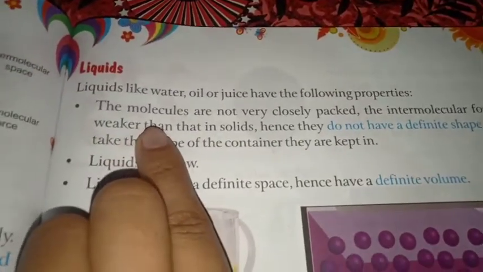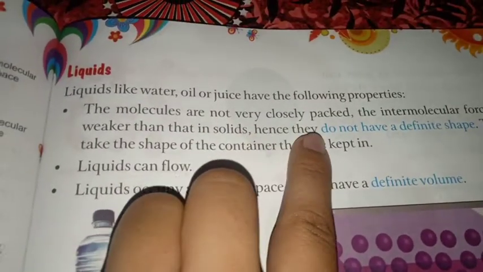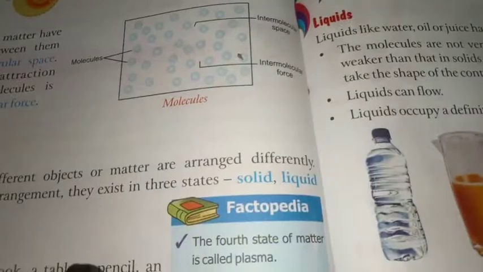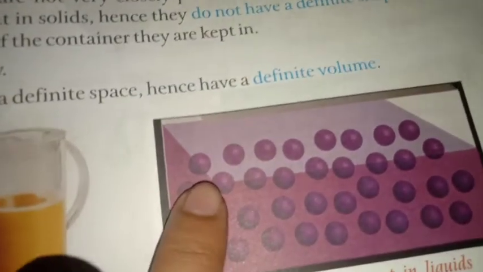And to be a liquid, what must be the property? The molecules are not very closely packed. These molecules are not closely packed. See here, one molecule, two molecule, three molecule, all these molecules are